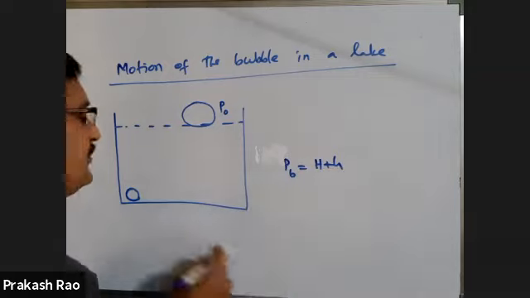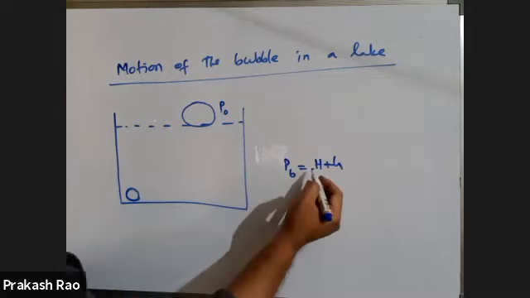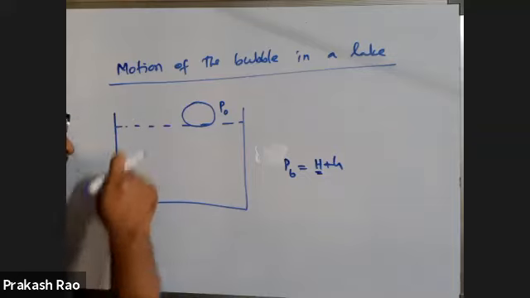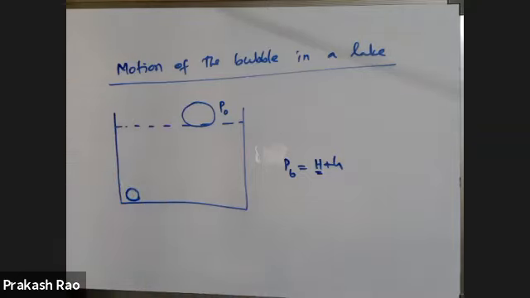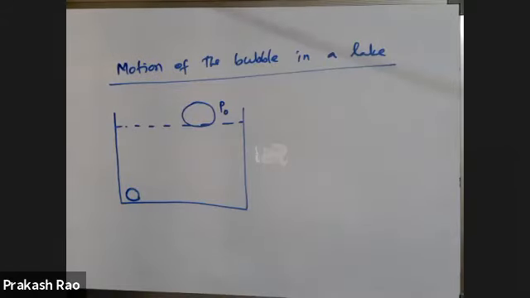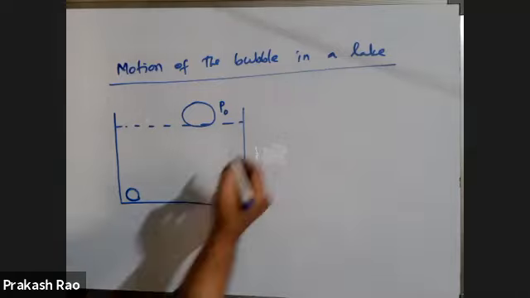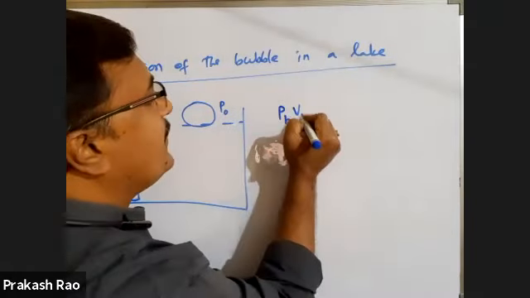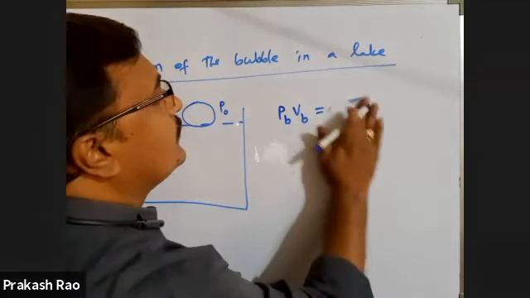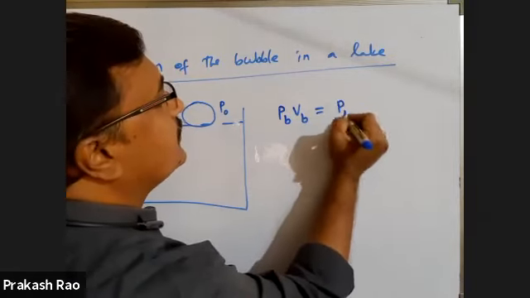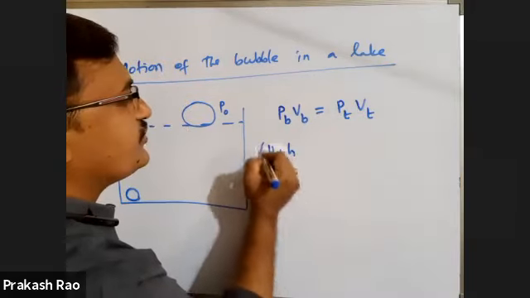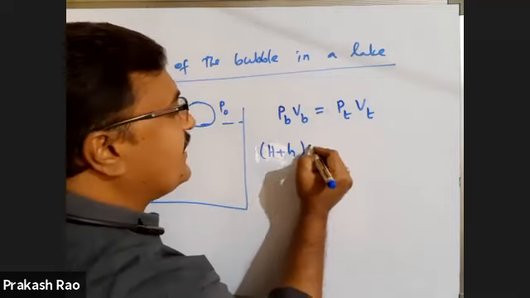Pressure at the bottom is H plus h, because it will be atmospheric pressure plus the pressure due to the liquid column also. The liquid also applies some pressure on this. At constant temperature the product PV is constant. So pressure at bottom times volume at bottom is equal to pressure at top times volume at top. Pressure at bottom is H plus h. Volume at the bottom, let it be V.